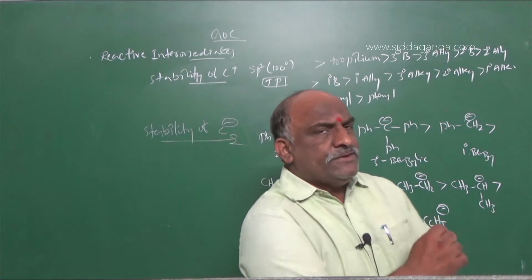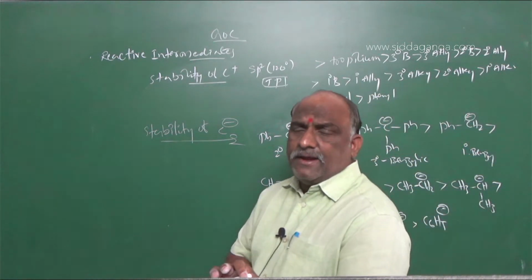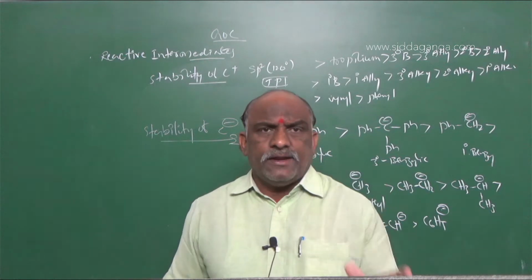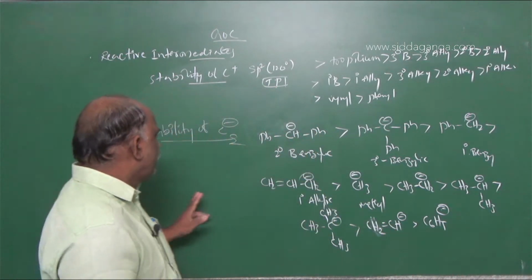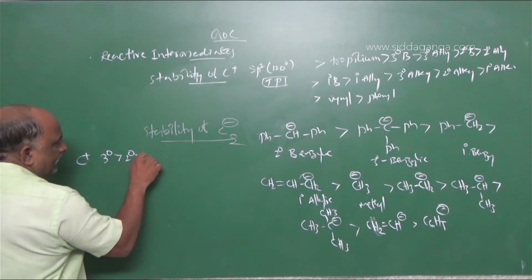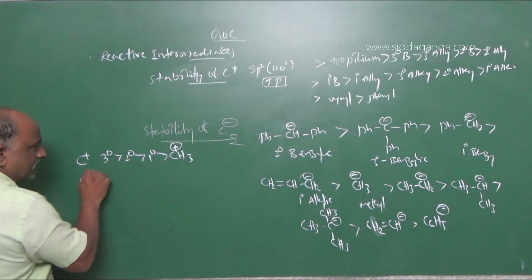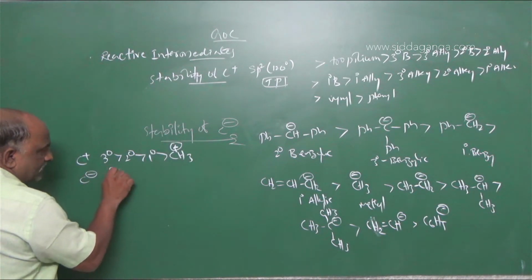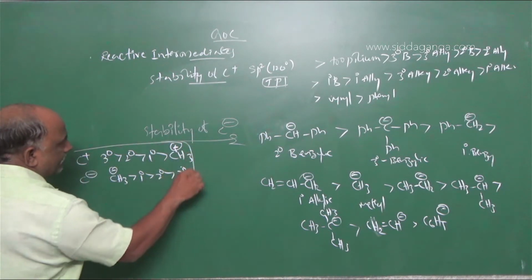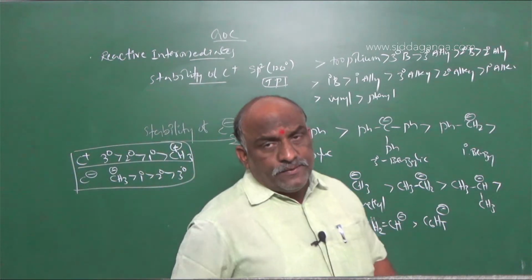So to avoid the confusion regarding carbocation and carbon ion, don't get confused, my dear students. Carbocation order, what is the carbocation order? C plus: tertiary, secondary, primary, CH3 plus. C minus is the reverse order: CH3 minus, primary, secondary, tertiary. At least these two orders keep in your mind.